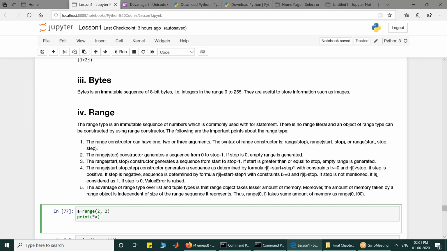There was a question by Shreya which says, what if start and stop numbers are equal? You are going to get an empty range. Aman has already answered it.